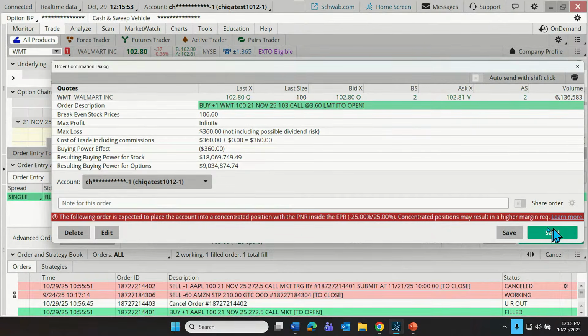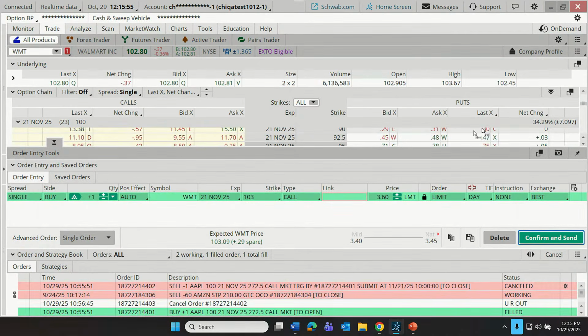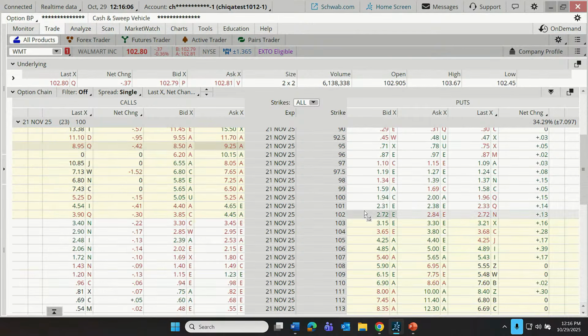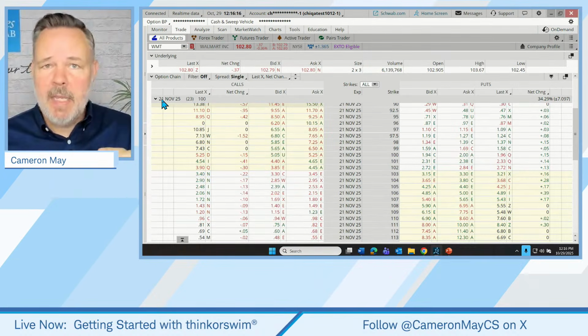Anyway, so that's it. So really actually a pretty quick process. Click on the ask price, make any customizations, click confirm and send, and read it out loud for ourselves. All right, so I'm going to delete that order. And as we move to the second order type, actually that's the one that it's going to take me the longest to explain, because from here on out, a lot of this stuff we're already going to know and not going to necessarily need to repeat.